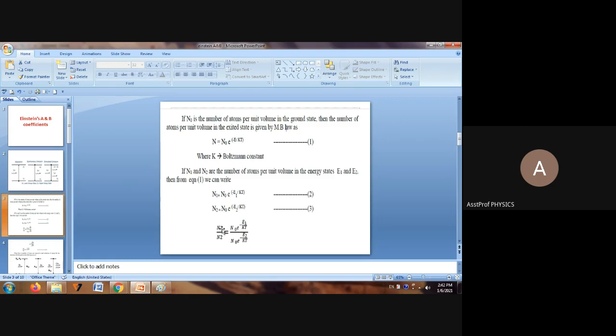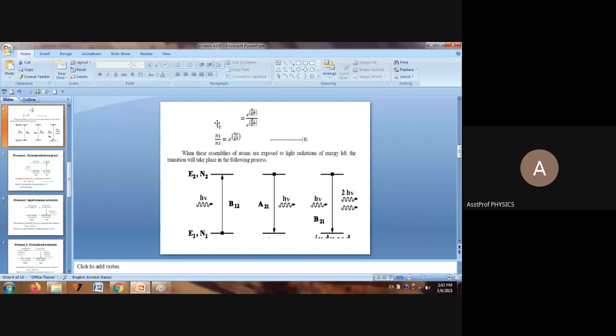After we divide these two, N1 divided by N2 is equal to N0 e power minus E1 by kT, divided by N0 e power minus E2 by kT. N0 and N0 cancel. Right? For E2, a minus is there in both equations. When this minus E2 comes to the numerator, the minus becomes plus. So this becomes e power E2 minus E1 by kT. That is the next equation.